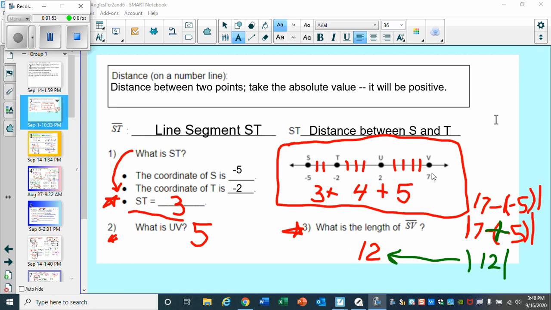Another way we did it, 7 minus -5 for absolute values, signs, and then of course minus negative becomes a positive. So it's really 7 plus 5, which is 12. And absolute value of 12 is 12.